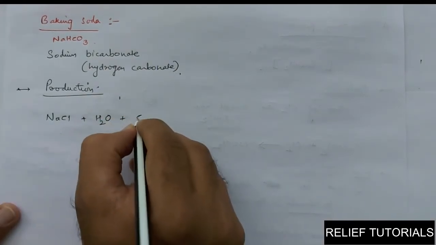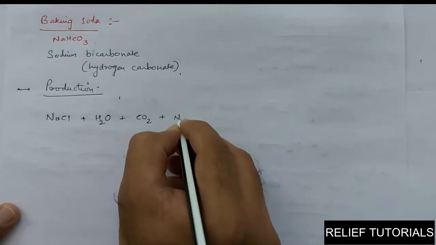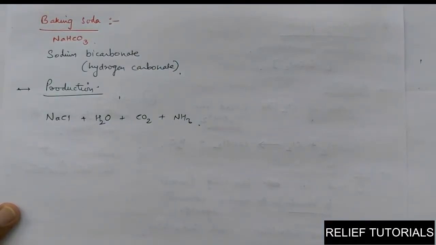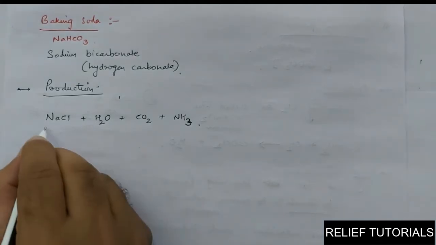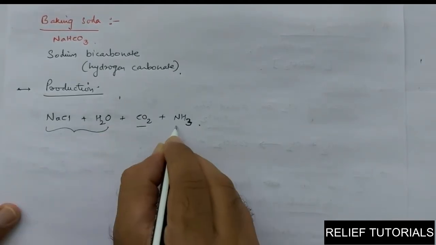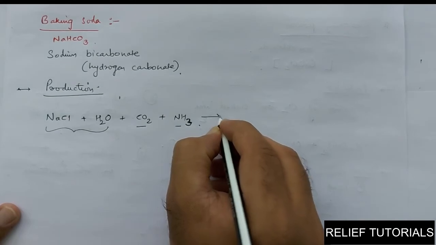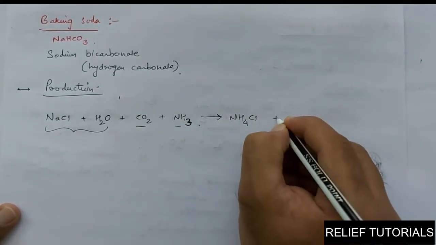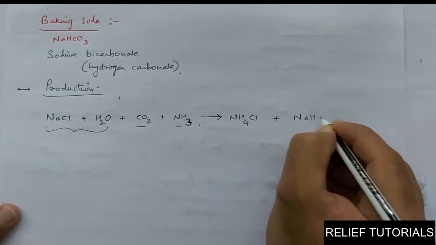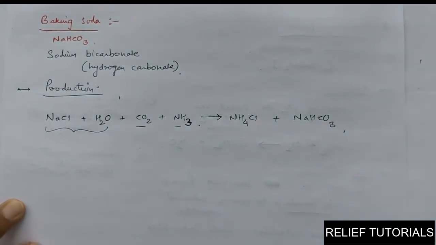The action of carbon dioxide and ammonia over brine gives 2 products: one is NH4Cl and the other is NaHCO3. This NaHCO3 means sodium bicarbonate or sodium hydrogen carbonate.